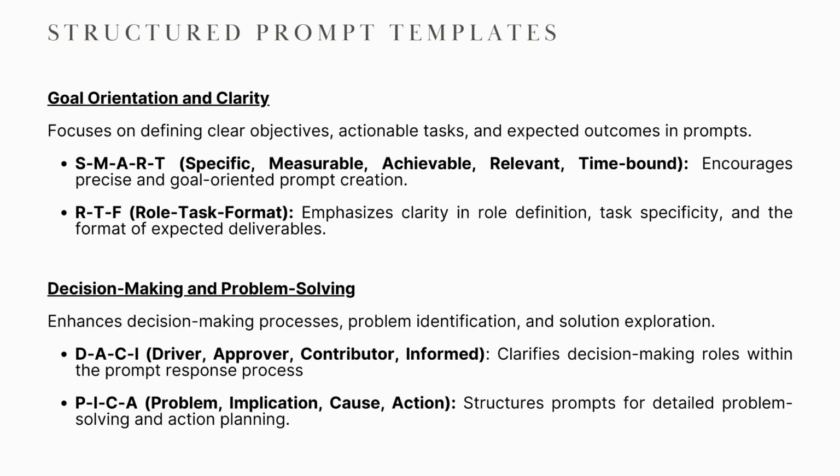First, for goal orientation, we have SMART goals applied to prompts, making them specific, measurable, achievable, relevant, and time-bound. Then there's RTF, role task format. This is a simple but powerful way to structure a prompt, like saying, act as a product owner, role. Create a list of acceptance criteria, task, in a bulleted list, format. For decision making, we have frameworks like PICA, problem, implication, cause, action. Using PICA, you'd structure a prompt to first define the problem, then explore its implications, identify the cause, and finally propose actions.